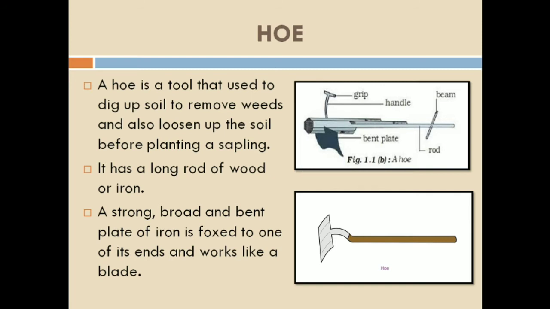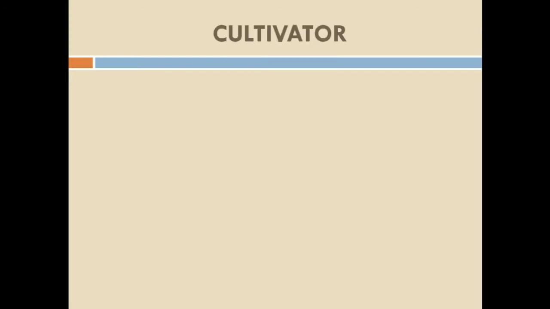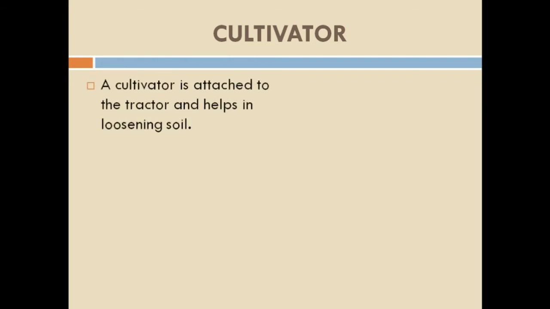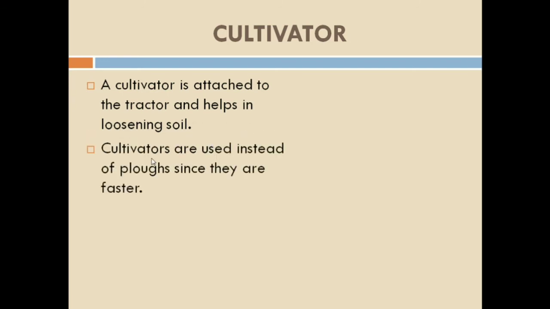The third tool is the cultivator, right? Now let's see what a cultivator is. A cultivator is attached to the tractor and helps in the loosening of the soil. Cultivators are used instead of plows since they are faster.